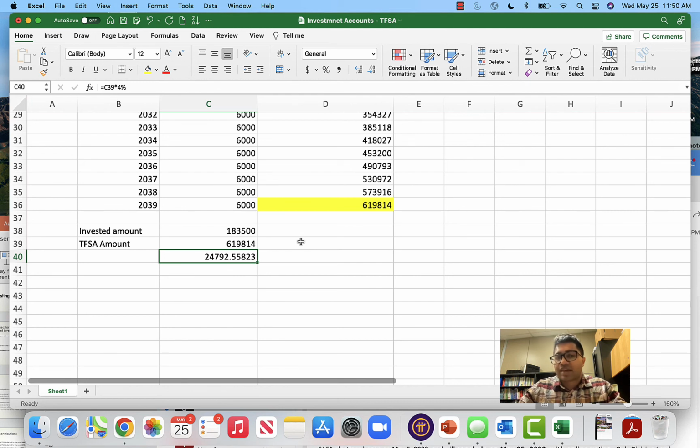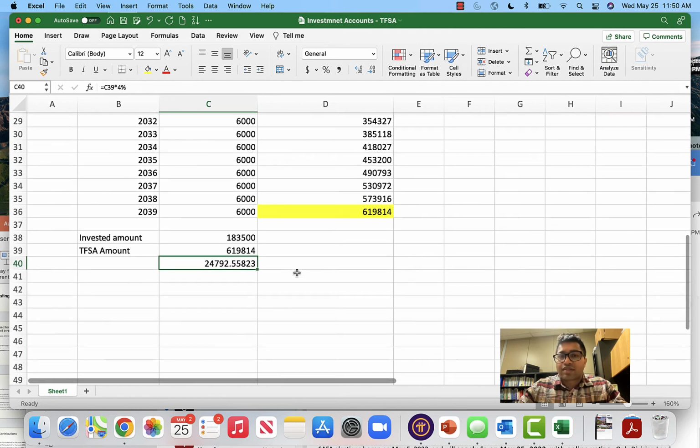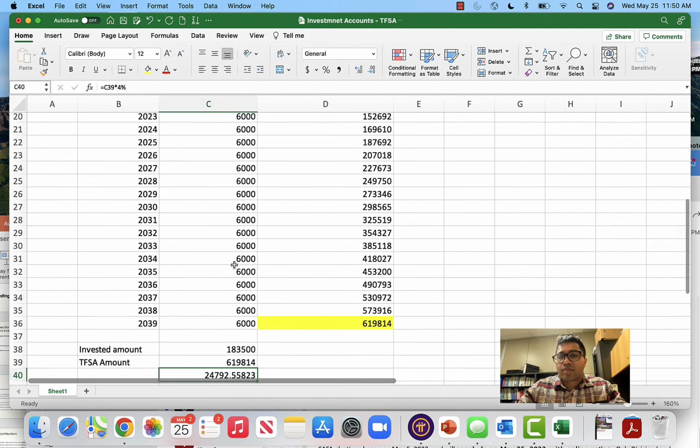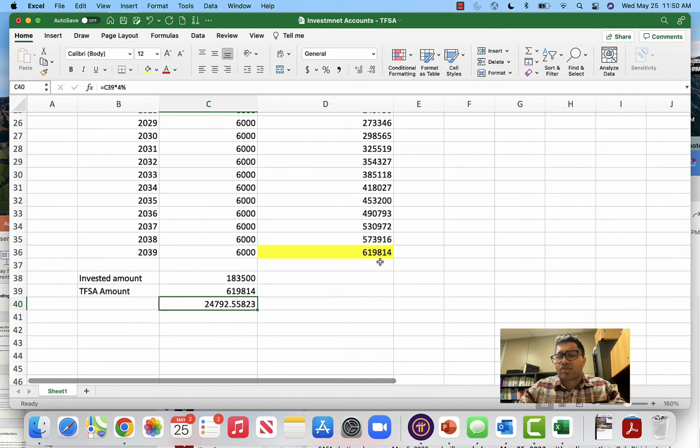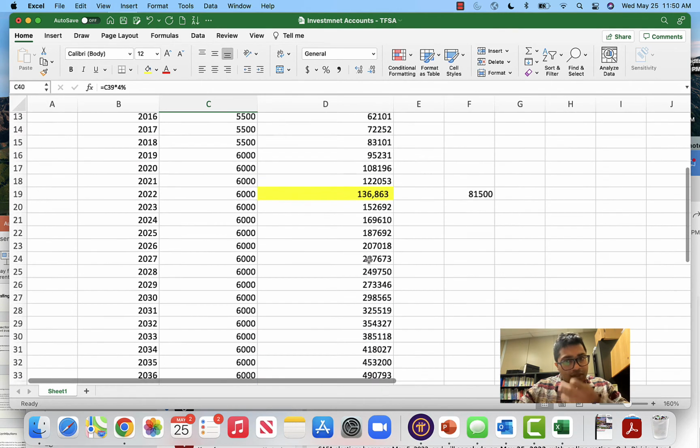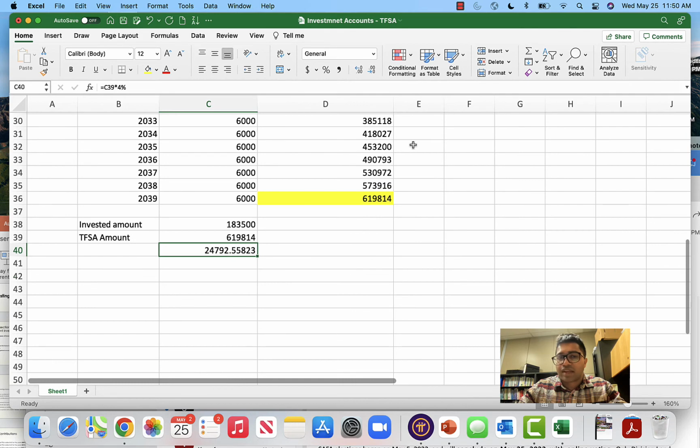You don't have to pay any taxes on it, and it does not impact any CPP payments or any other pension payments that you get from the government or from the private sector. So if you keep on investing the maximum amount in a low risk instrument, you should be able to get around $620,000 based on the estimated returns that we have taken. And either you withdraw that in lump sum, or you keep it invested and withdraw a set pension every year, without impacting your taxes.